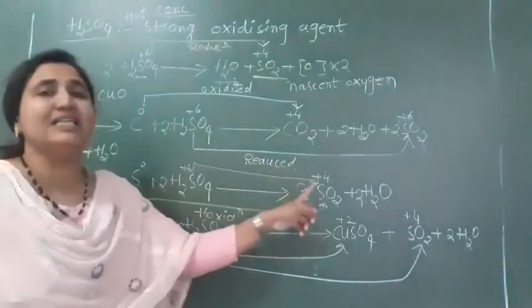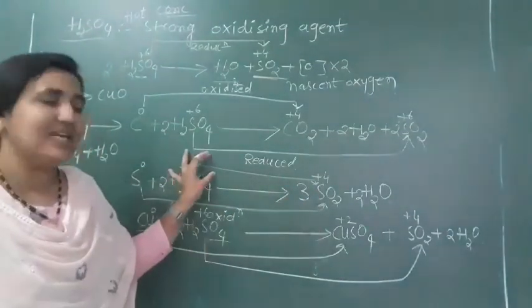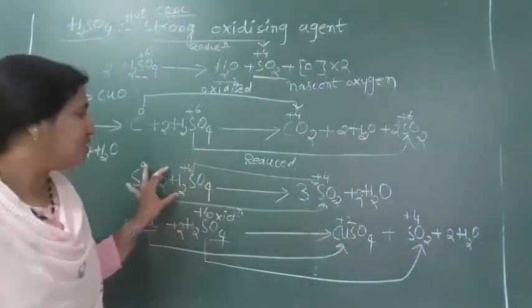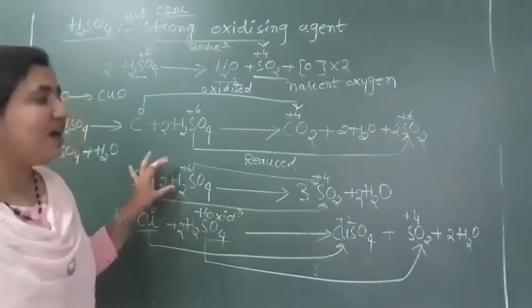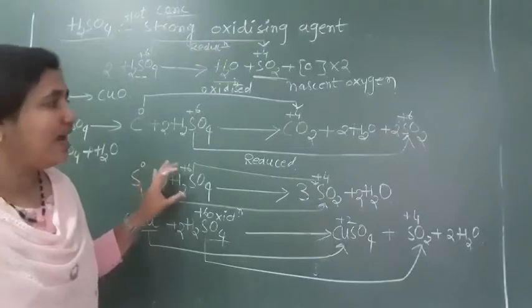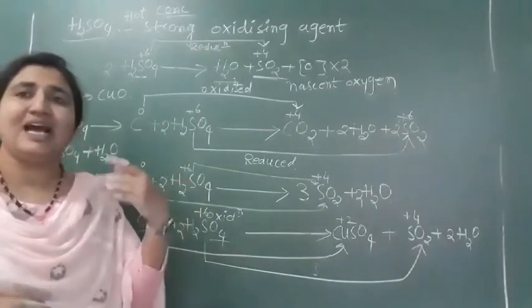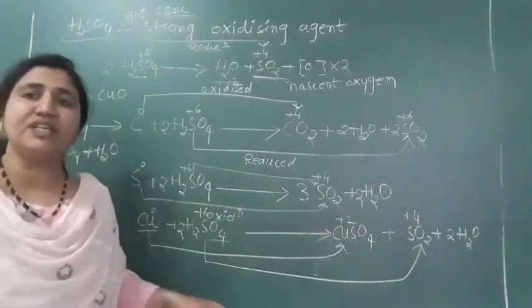Oxidation number increases here. That means it is an oxidation. And who is the oxidizing agent here? H2SO4. H2SO4 itself undergoes reduction here, and its oxidation state is the highest. Oxidation state is +6 only.